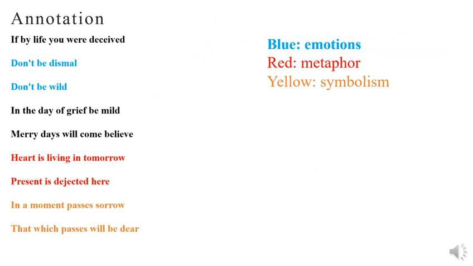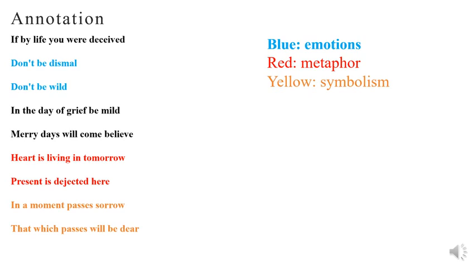Annotation: the metalanguage for this poetry. The blue one, emotions: "Don't be dismayed, don't be wild." That signifies the author's suggestion is full of emotion. And the red one, "the heart is living in tomorrow, the present is dejected here."